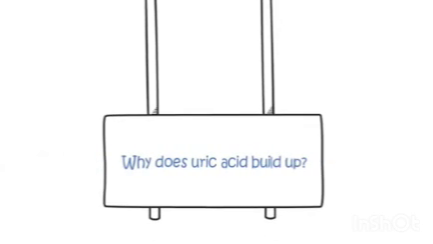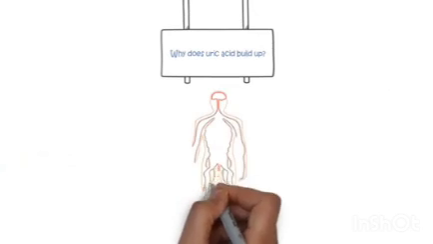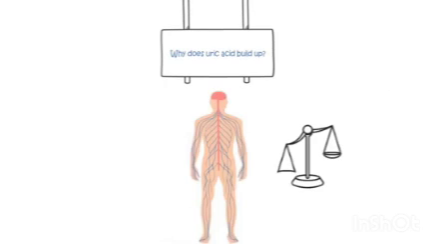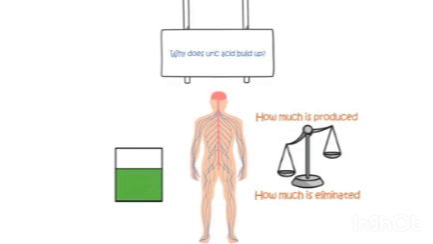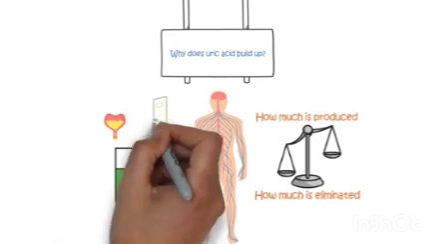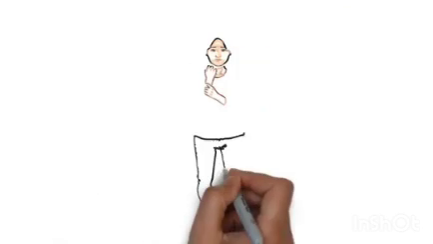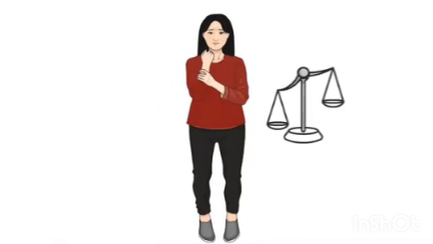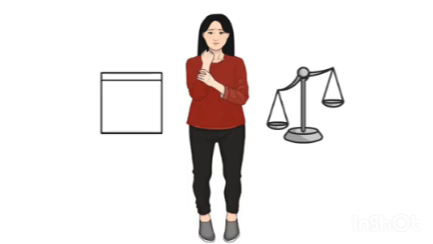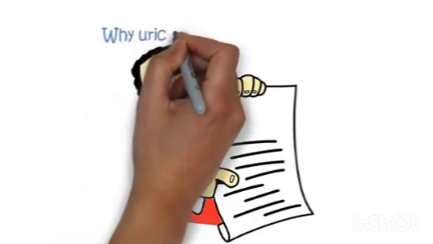Why does uric acid build up? Uric acid builds up in the body when there's an imbalance between how much is produced and how much is eliminated. Normally, the body maintains a healthy level of uric acid in the blood by excreting it through the urine and stools. However, in many people with gout, this balance is disrupted, leading to elevated uric acid levels. Here are some reasons why uric acid might accumulate.